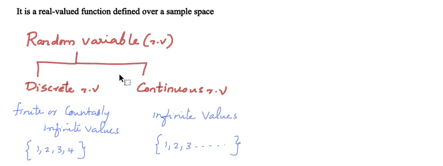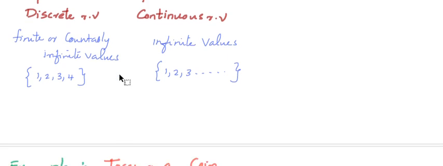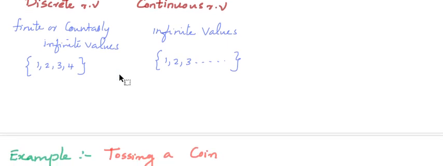So as I said earlier, a random variable quantifies the outcome. We can explain random variable by an example. Taking the same example, tossing a coin. We know that when we toss a coin, we get two outcomes. One is head and the other is tail.